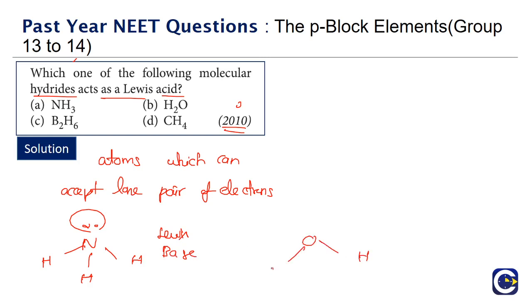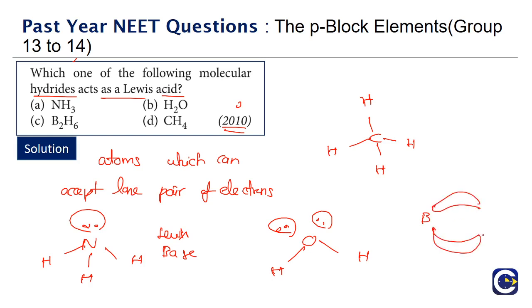Similarly, the H2O also can act as a Lewis base, because oxygen will have two lone pairs, and CH4 can neither act as a Lewis acid nor act as a Lewis base. Why? Because the carbon is properly octet full and it does not have any lone pairs. Whereas if you look at B2H6, what we'll see in B2H6 is this 3-centered 2-electron bond. So normally boron will have number of valence electrons 3.